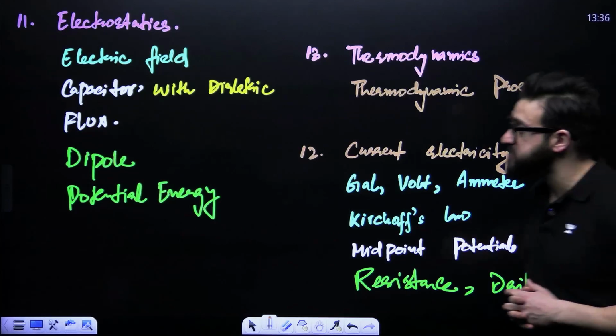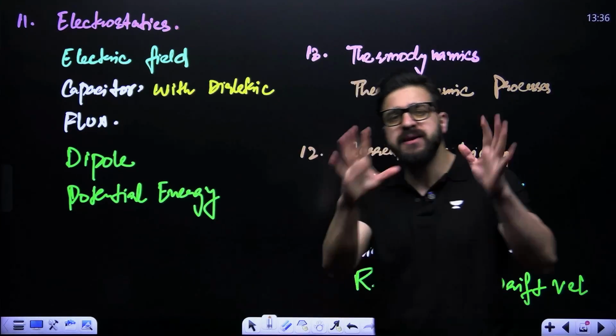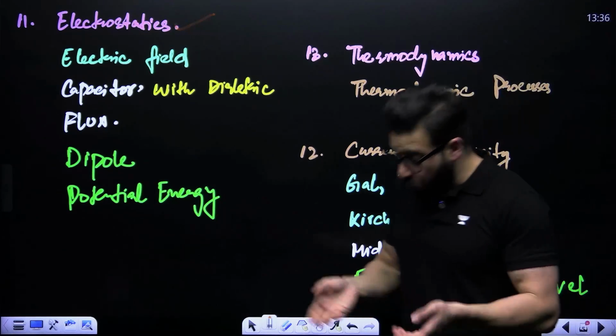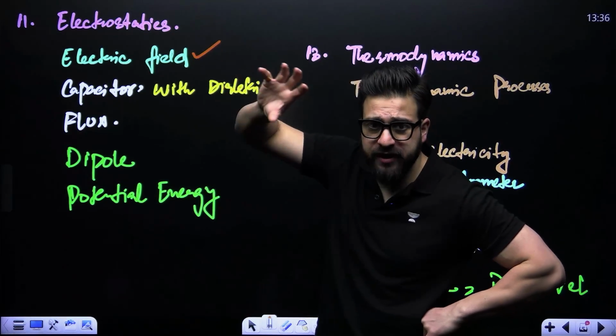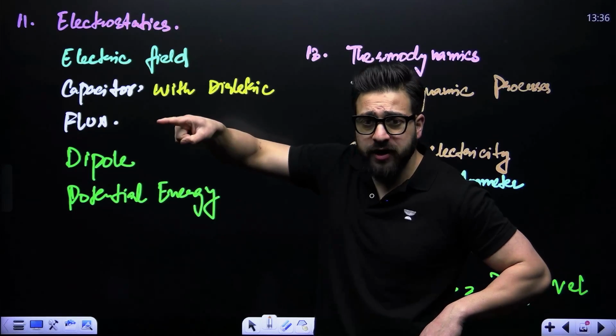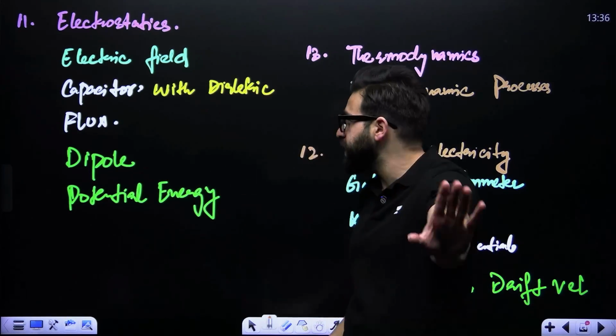Then, my dear friends, you have got electrostatics, an extremely high weightage chapter. Everybody knows about electrostatics. What you are supposed to study in electrostatics: we say electric field, okay? Electric field due to a ring, sphere, okay, graph. Electric field due to a hollow sphere, electric field due to a solid sphere. Their graphs are very much important, okay?